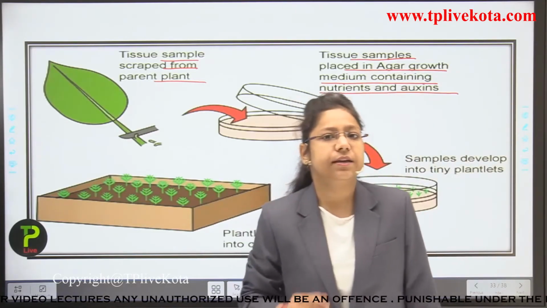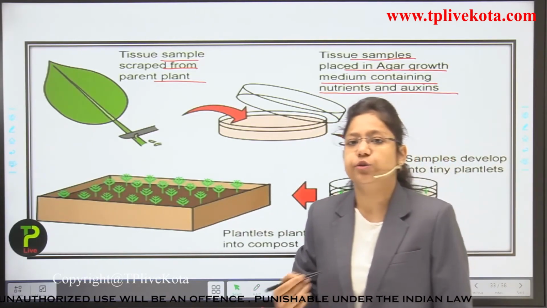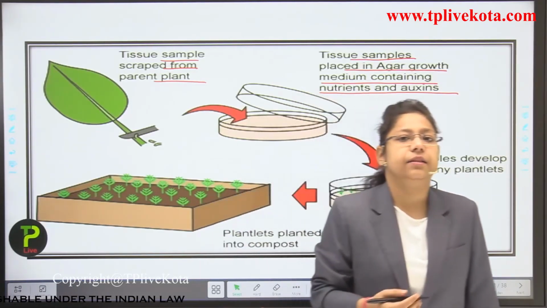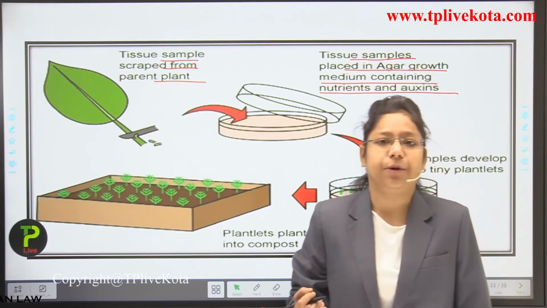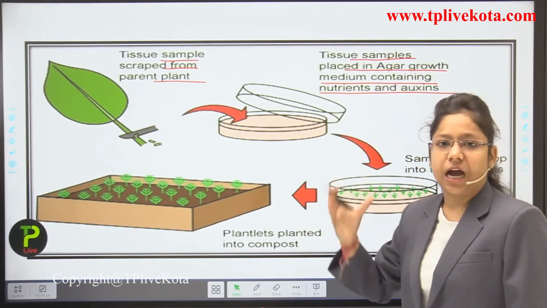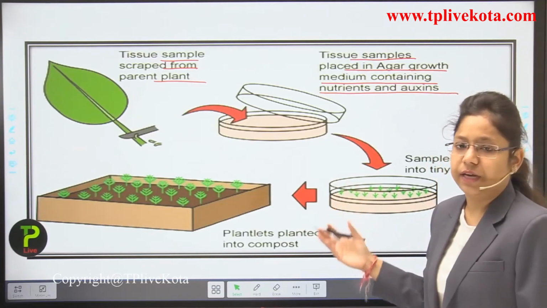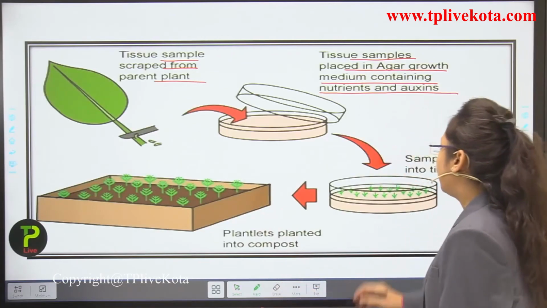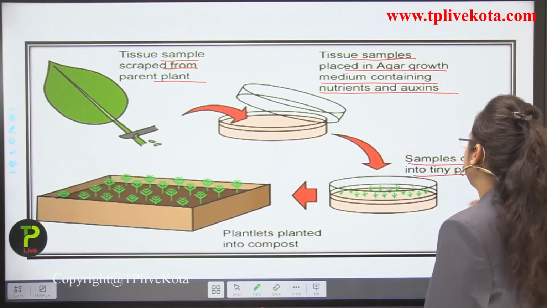Auxin is a great plant hormone which is useful for cell elongation, cell division, and the growth of the shoot and root tip of the plant. So this is the solution in which we take agar and auxin, and put the tissue sample inside it. Now after this, what will happen? The sample develops into tiny plantlets.